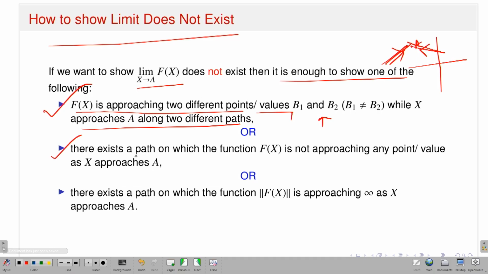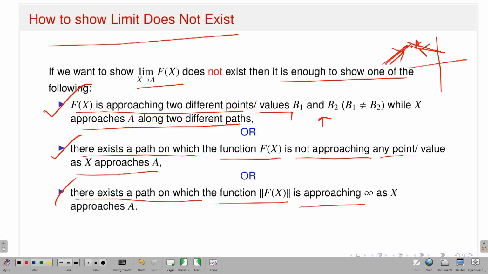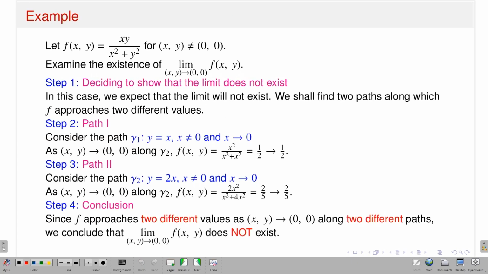Second one, there exists a path on which the function f(x) is not approaching any point as x approaches a. So if the value of the function is not approaching any point, then it also means that the limit does not exist. And what about the third one? If there exists a path on which the norm of f(x) approaches plus infinity, in other words the norm of f(x) blows up as x approaches a, then in this case also the limit does not exist. Okay, so let's see some examples, then it will be more clear.